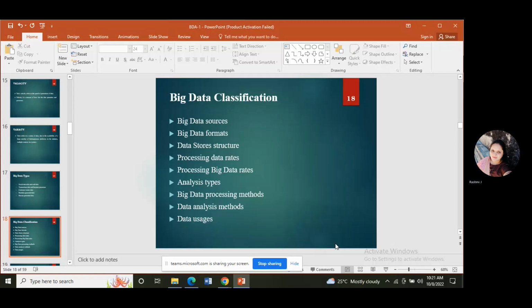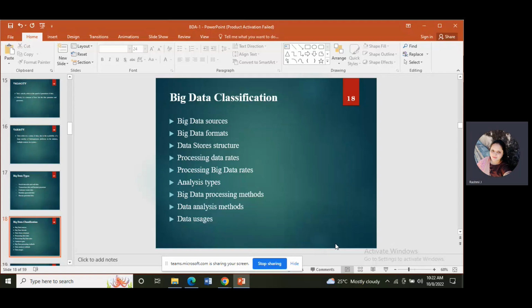Analysis types: how we are going to analyze the big data. That means whether we are processing the big data in a batch, or processing the data on a schedule, or in real time, or in streaming time. That we consider as analysis types. Analysis types means how we are going to analyze the big data. Then big data processing methods.